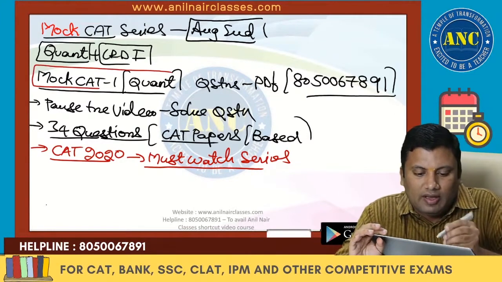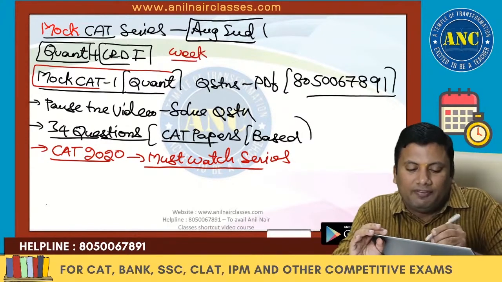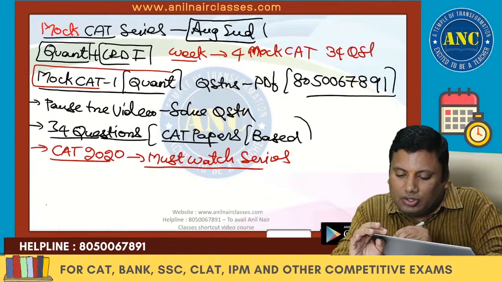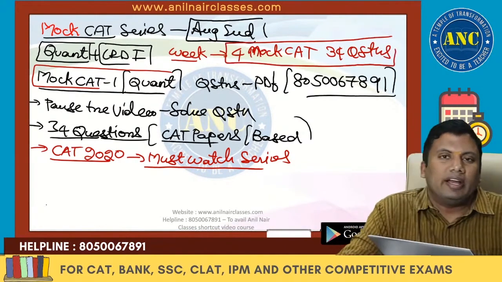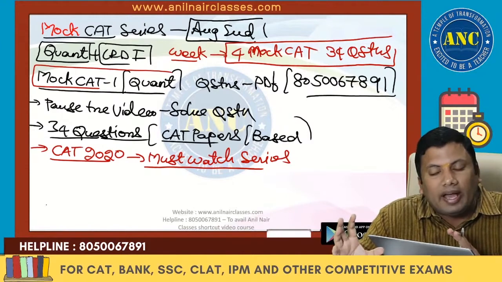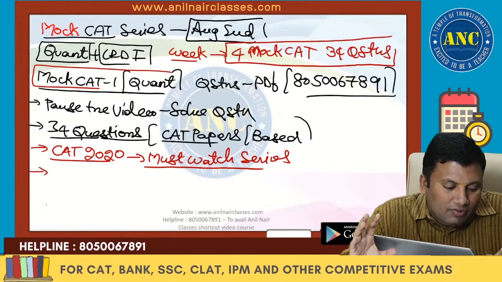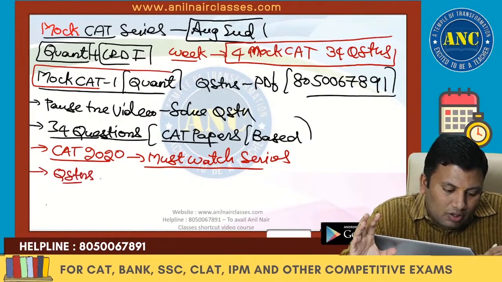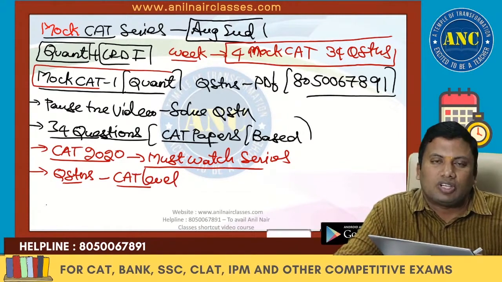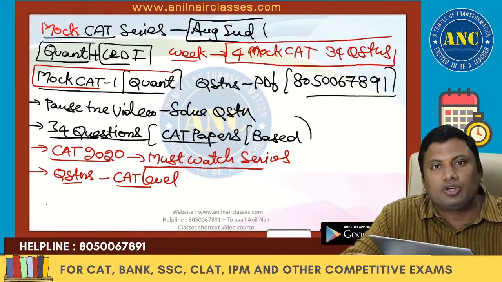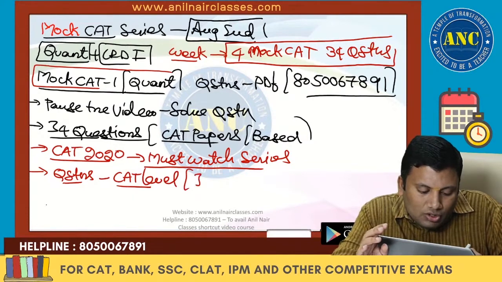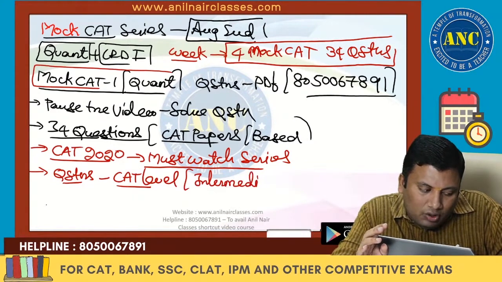So we will go with four mock CATs of 34 questions each every week, so that by the end of July, you will have close to 16 mock CAT video solutions. The questions will be of CAT level. In case you are expecting basic questions, very few basic questions will be there. As you know, last year's CAT was more of a logical paper rather than a formula paper, so all the questions will be of intermediate to advanced level.